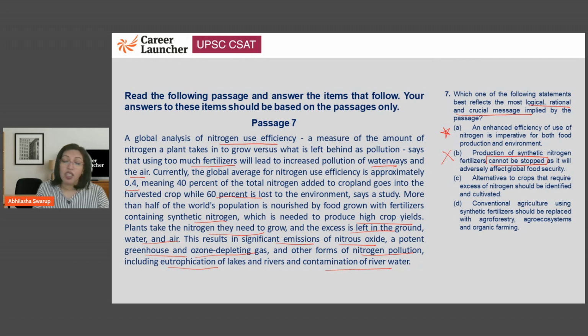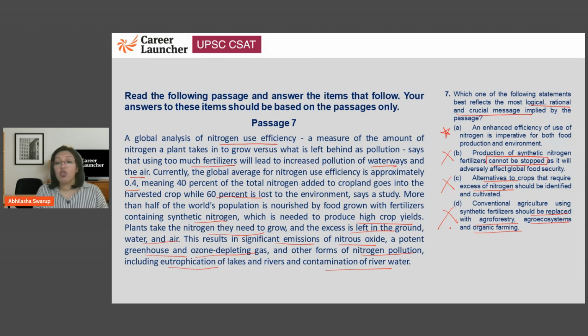Please understand, the passage was not about nitrogen fertilizers per se. Alternatives to crops that require excessive nitrogen should be identified and cultivated. Yes, but again, that was not the crux of the passage. The passage was more about what's the problem. Conventional agriculture using synthetic fertilizers should be replaced with agroforestry, agroecosystems, and organic farming. Again, did the passage take you there?